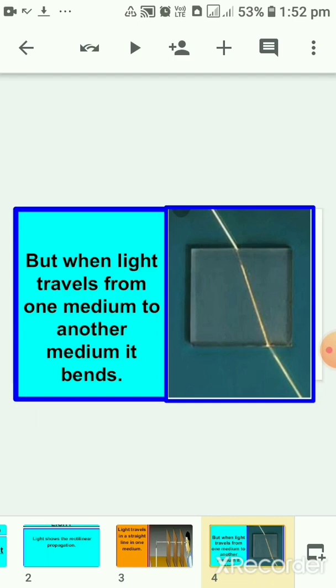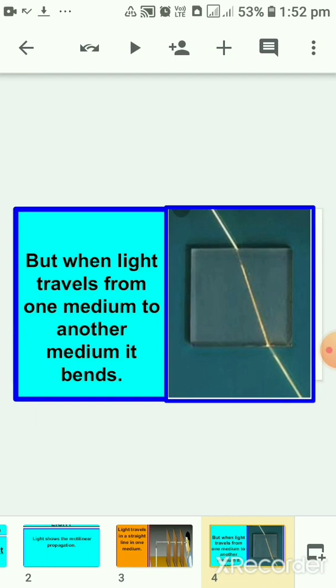It is not necessary that light always propagates in a straight path. When we have only one medium, light travels in a straight path. But when we have more than one medium, then the rectilinear propagation cannot be seen.